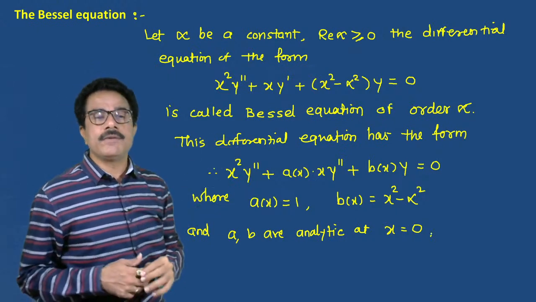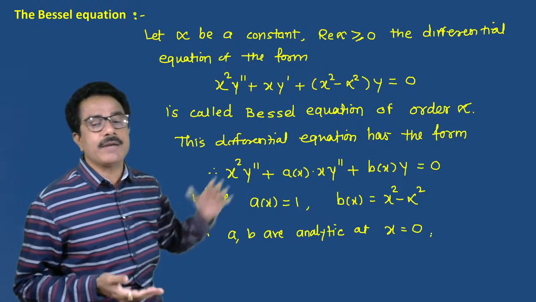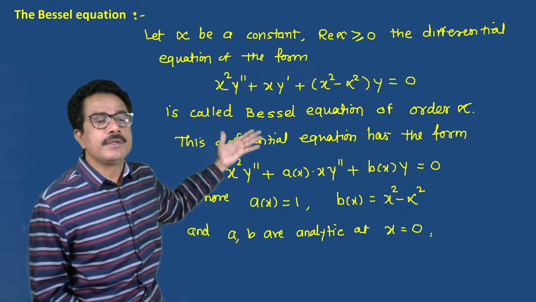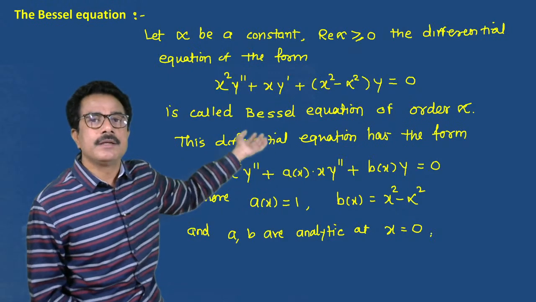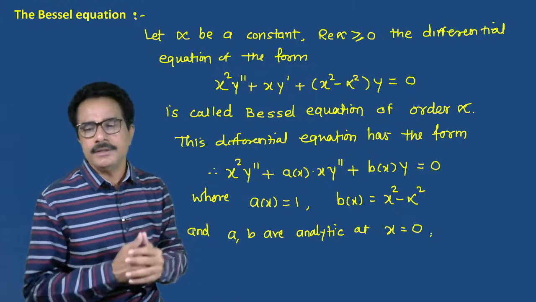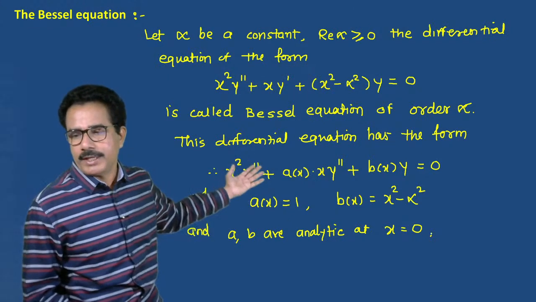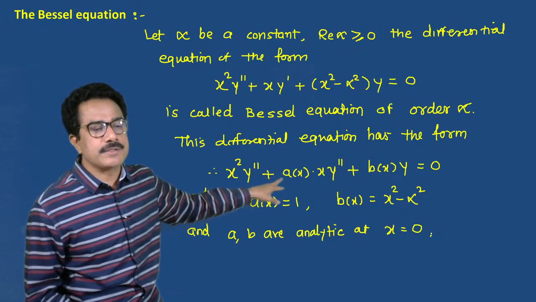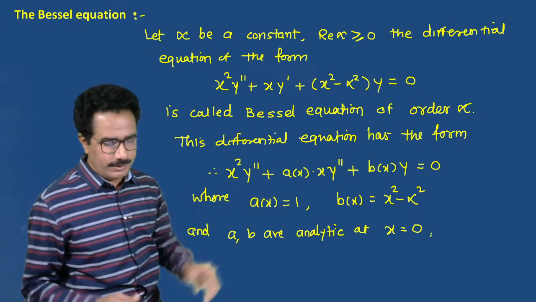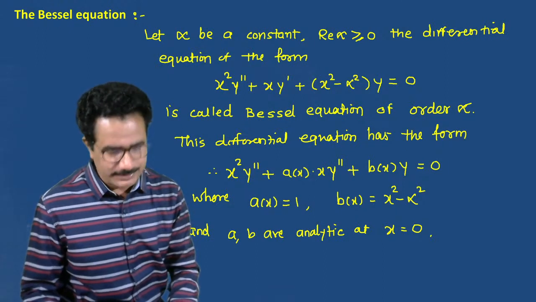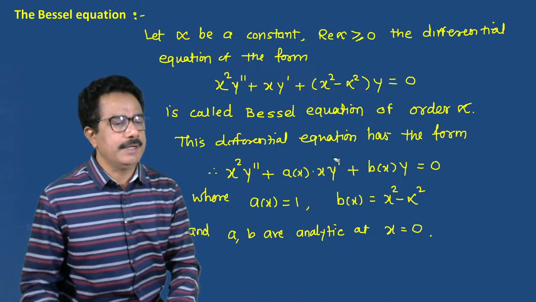Bessel equation is totally dependent on alpha. So he considered the Bessel equation of order alpha. This differential equation has the form, we can write in the general form. How can we write here? x square y double dash plus a of x into x y dash, sorry, here y dash, sorry, one minute. Yes, we can write. Keep in mind, tell me if I make a mistake here.